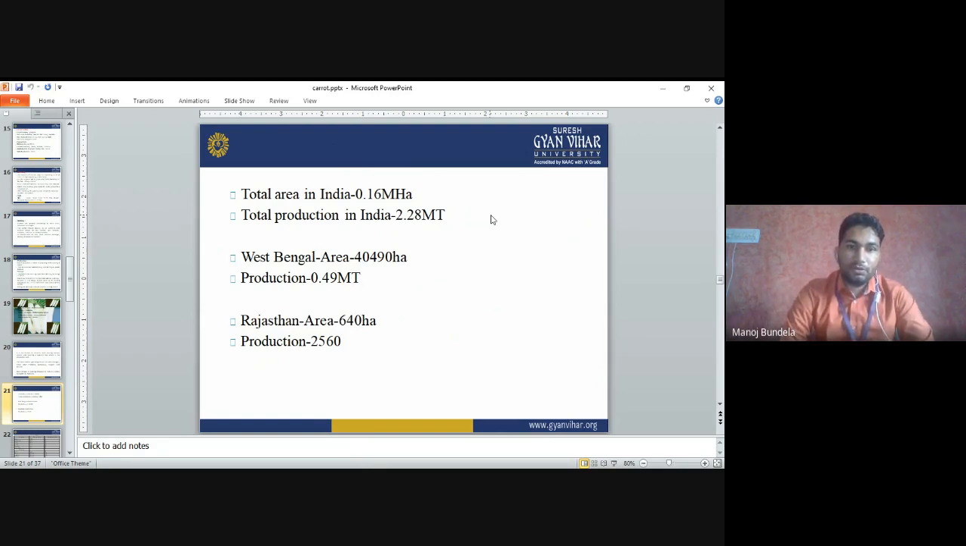In West Bengal, the area is 40,490 hectares. In Rajasthan, total area is 640 hectares and production is 2,050 metric tons. So this is the total data.